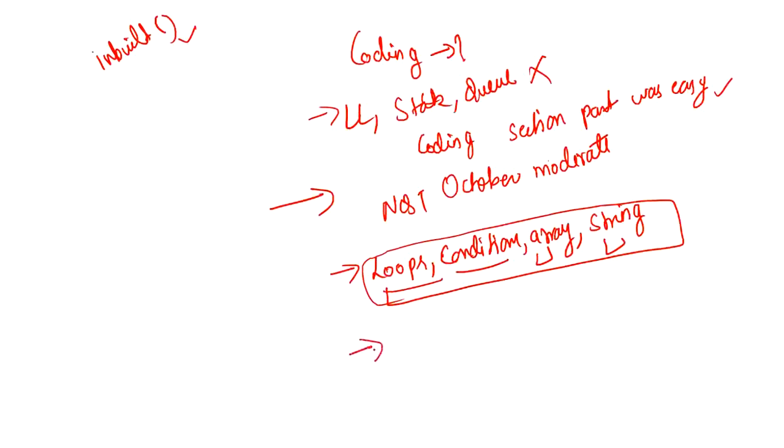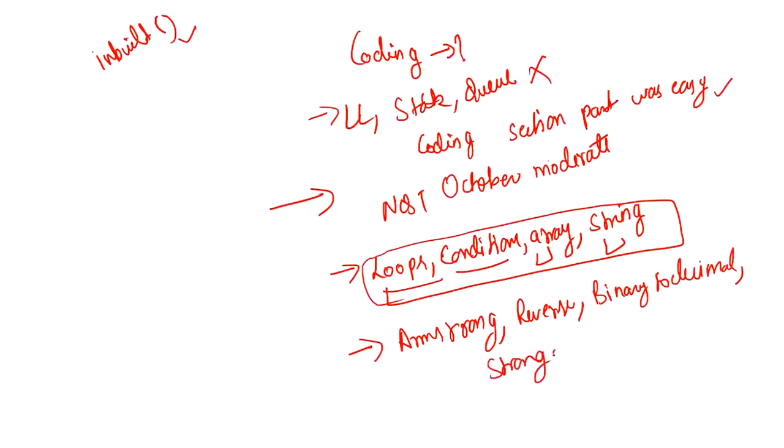Also some must-do programs like is Armstrong, a very common program there, Armstrong, reverse a string, reverse a number, binary to decimal, decimal to binary, binary to octal, right? Reverse a string, I already did. Strong number, right? Strong number, GCD, LCM. So these are very basic programs that you should be aware of. Also rotation of an array, like a particular array is given and you have to rotate it. So rotation of an array, these sort of questions are normally possible.